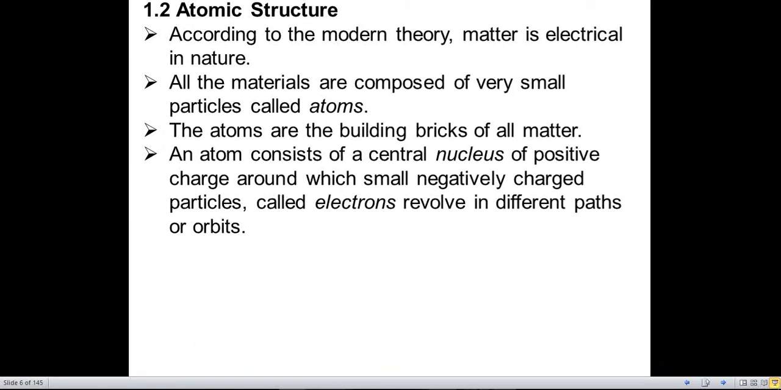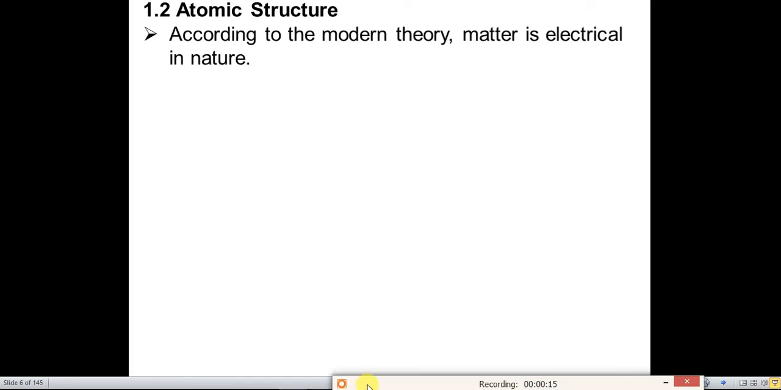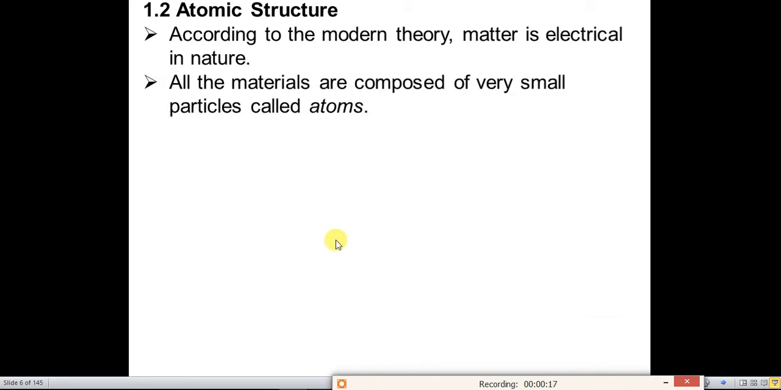Today we will discuss the structure of the atom. Now, what is an atom? An atom is the smallest particle of any material or element. Atom is the smallest particle of an element.